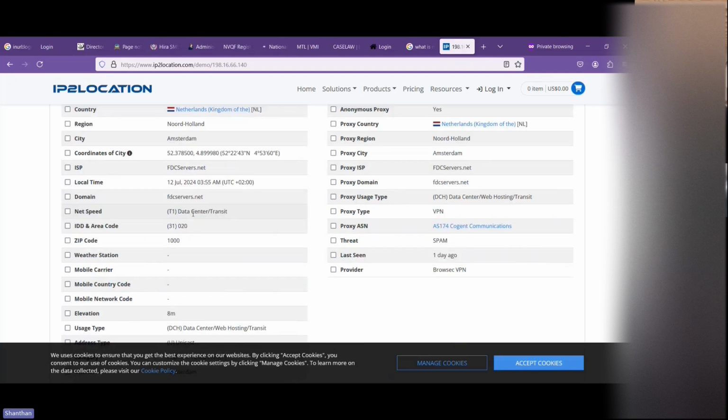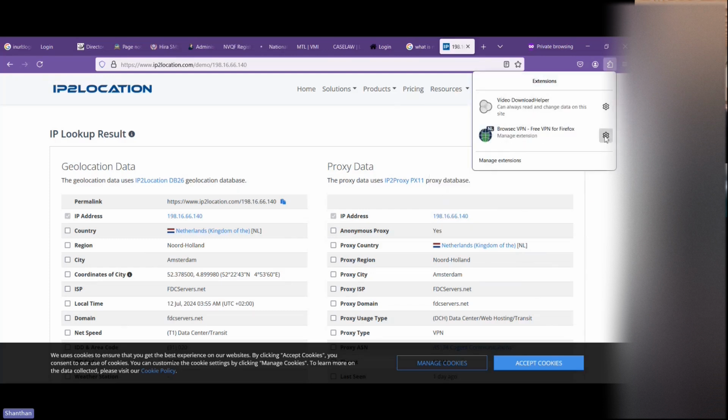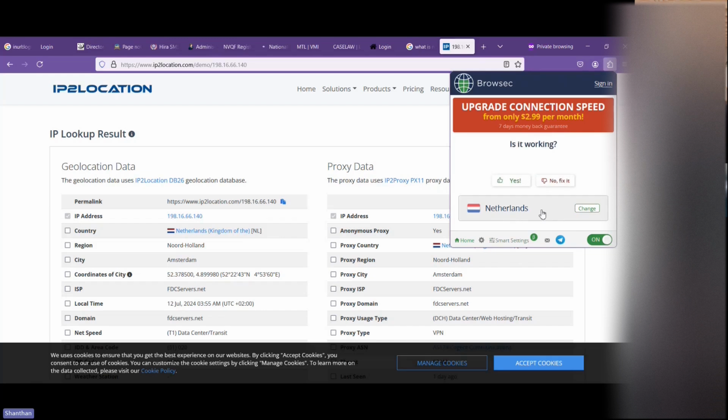Okay. And you can check the date and time. Here it is showing the location related information. So for that, what I have done is, I have used a VPN and connected to the Netherlands station.